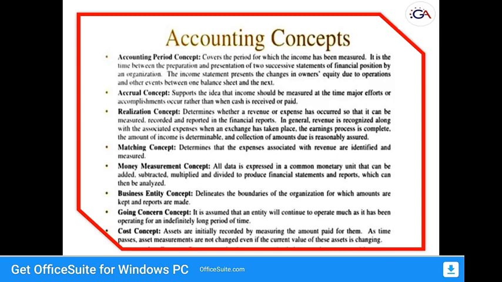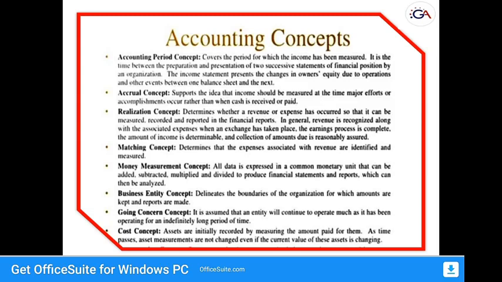Only a few transactions can be expressed in terms of money. Those transactions which cannot be expressed in terms of money are not recorded in the books of accounting. In this concept, since transactions are expressed in terms of money only, it is easy to record them. That is the money measurement concept.